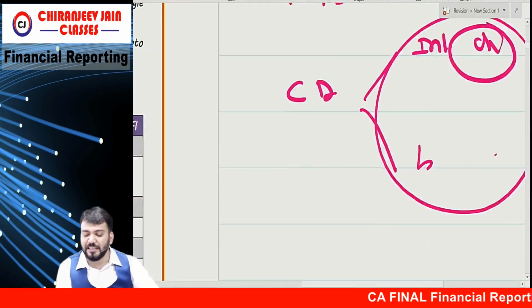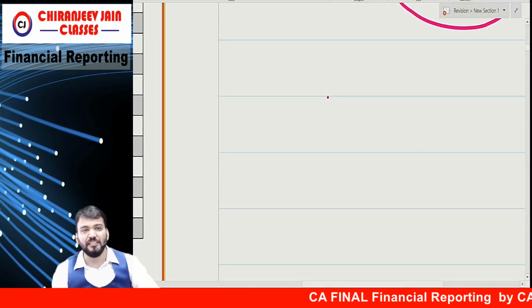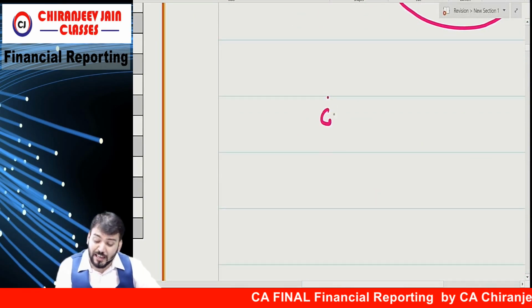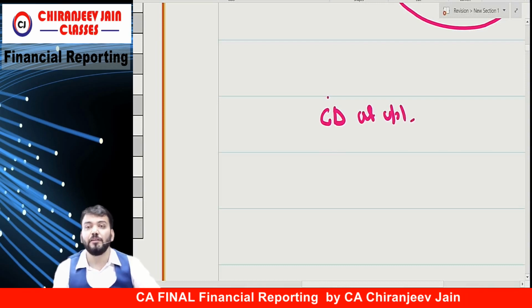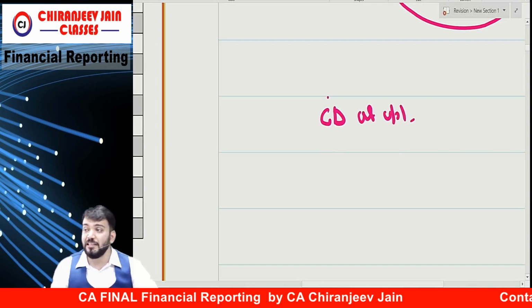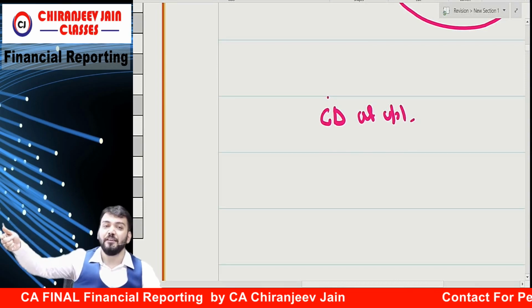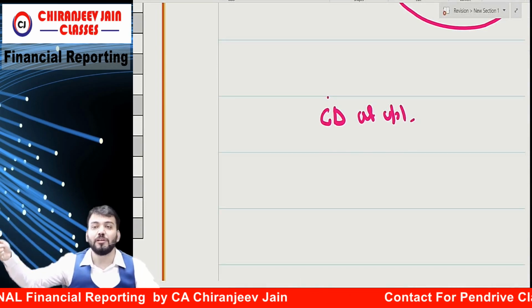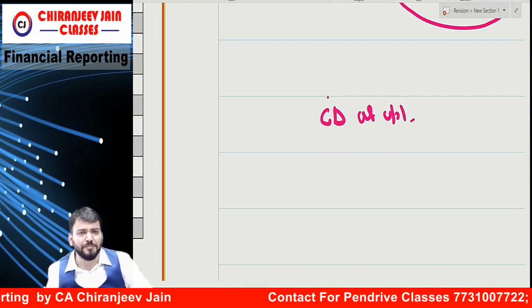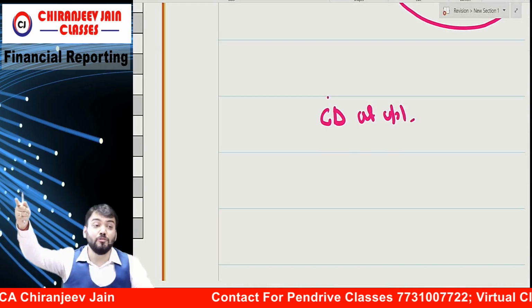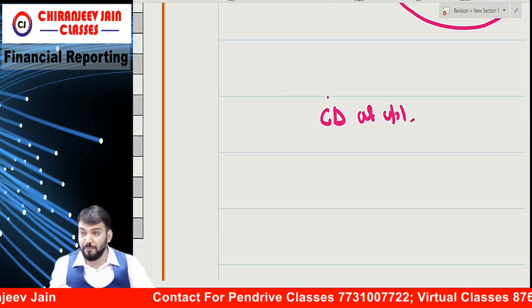For example, if I say convertible debenture, but at the option of holder, correct? Means holder will decide whether to redeem or to convert. So right now we don't know whether to pay or not to pay, means that will be known only on the maturity date.